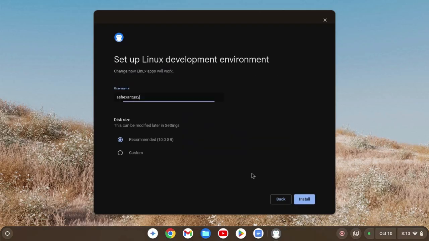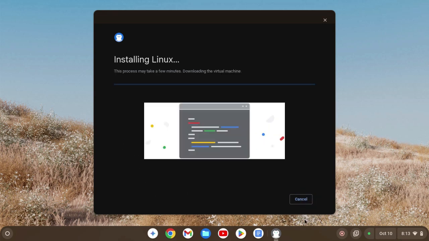Click next. You can change your username if you want. And make sure to keep it on recommended and then press install. And then after this is installed, I will see you at the other side of the screen. Good. Okay, so now that we have that done, it's command time.